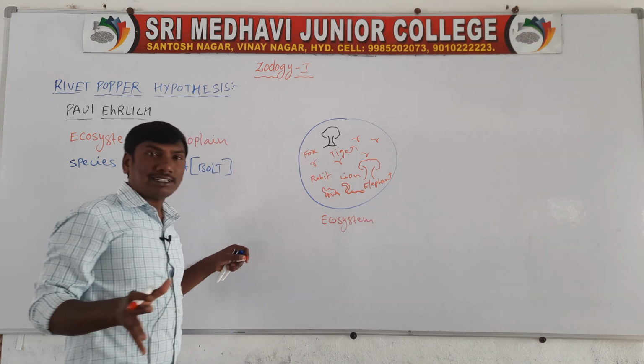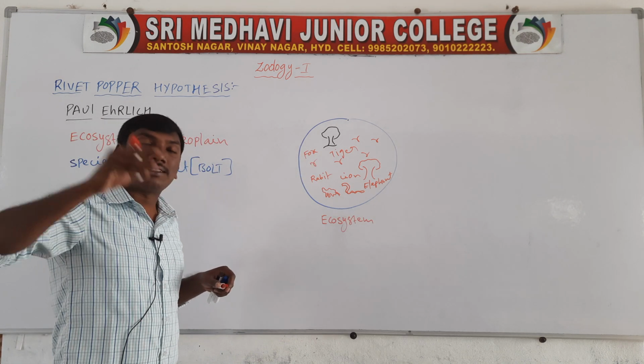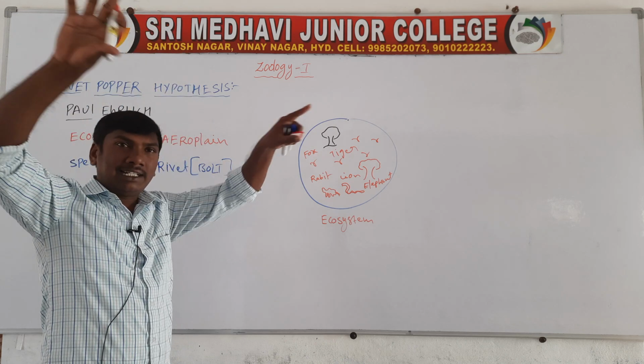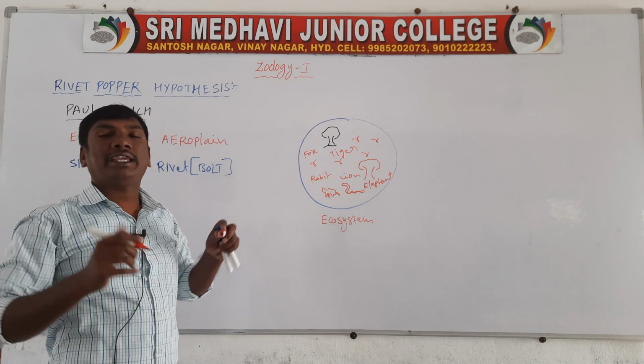So the ecosystem means many species, birds, animals present in certain regions, combined to form the ecosystem.